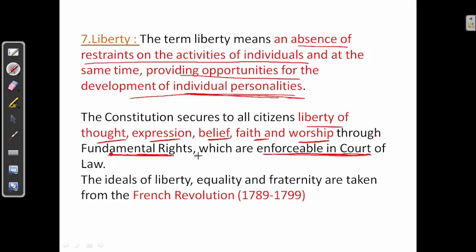If there is any violation of the fundamental rights of the individual, then he can directly go to the Supreme Court, because these are enforceable in the court. Next, the ideals of liberty, equality, and fraternity are taken from the French Revolution.